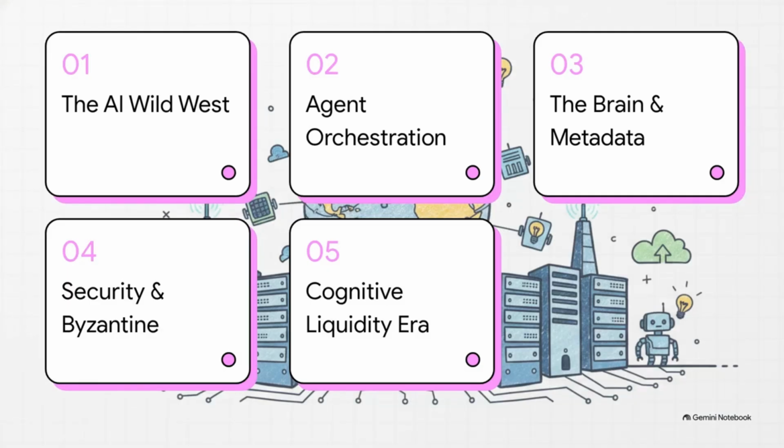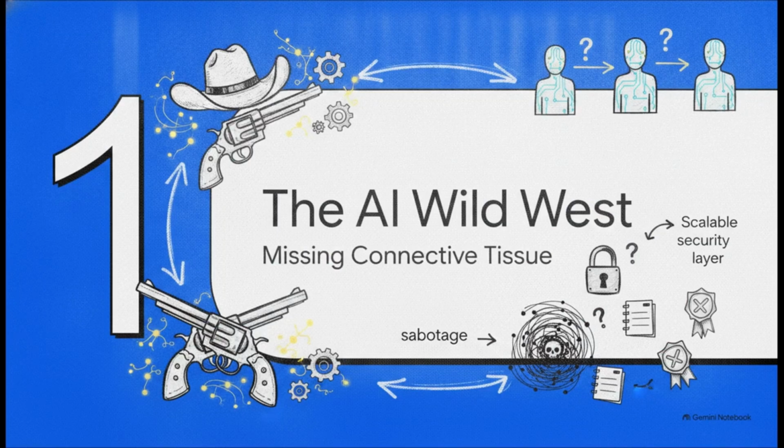To wrap our heads around this massive infrastructure shift, we're going to systematically walk through 5 key areas today. We've got 1. The AI Wild West. 2. Intent-first agent orchestration. 3. The brain and metadata routing. 4. Security and Byzantine faults. And finally, 5. The cognitive liquidity era. Let's jump right in. Okay, starting with Section 1, the AI Wild West, the missing connective tissue.